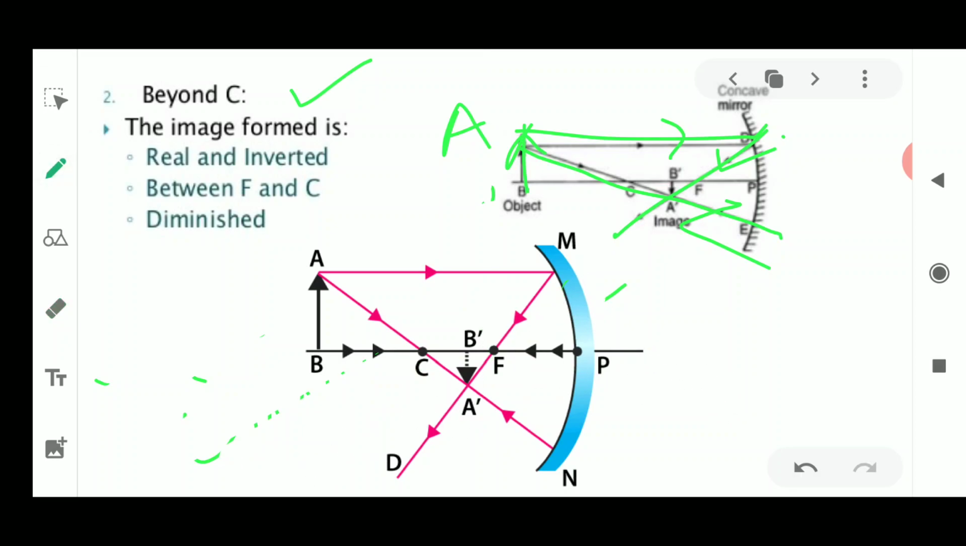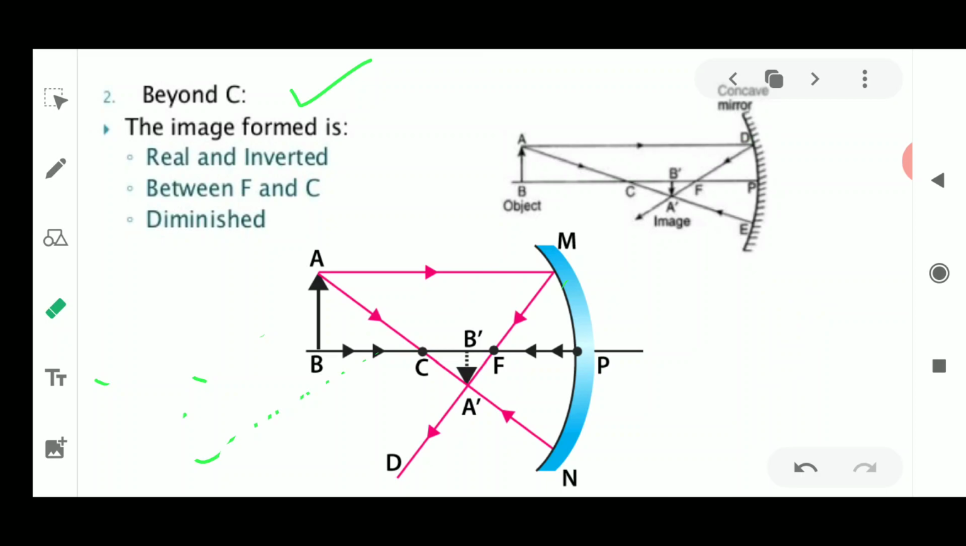So the line which is going to intersect will be between C and F, meaning here this is the focus and this is the center of curvature. So we will obtain the inverted image, which is always found on the same side of the mirror and which will always be inverted. This will be very easy for you all to understand: the image being obtained will be between C and F, meaning center of curvature and focus.